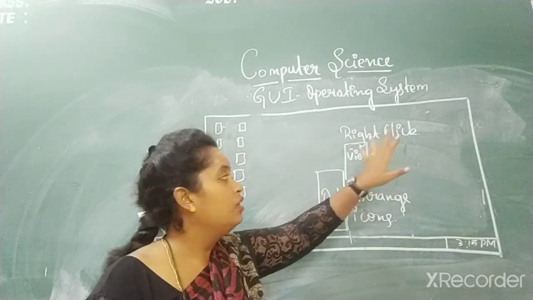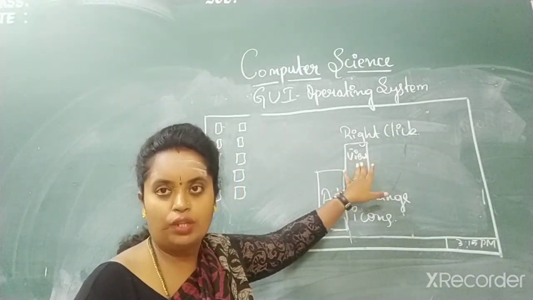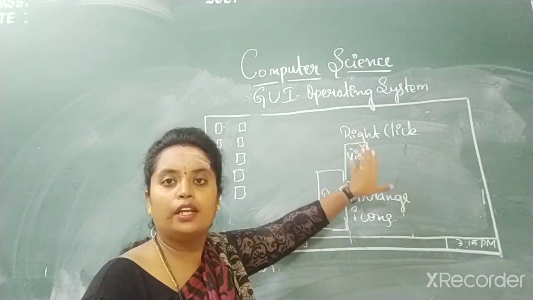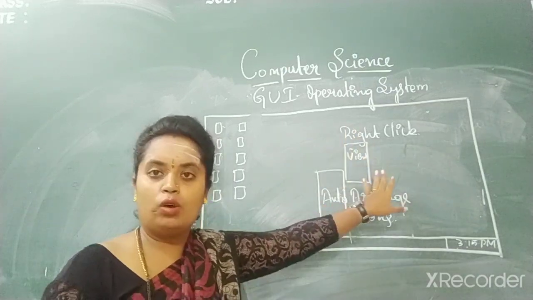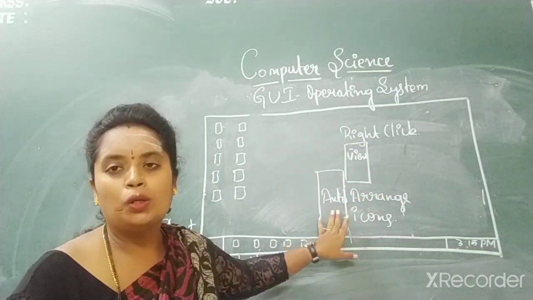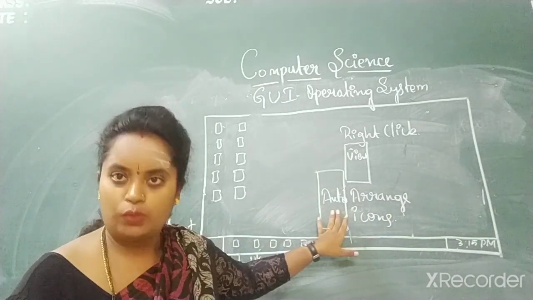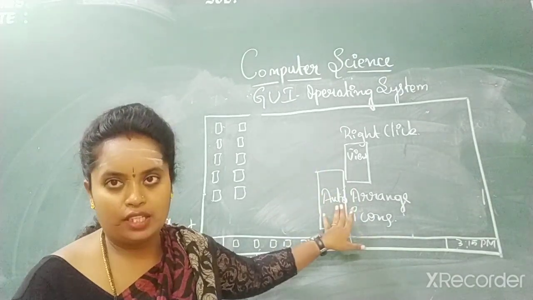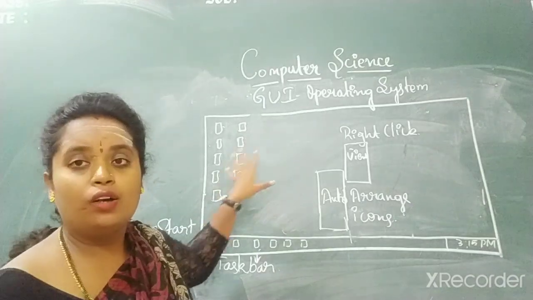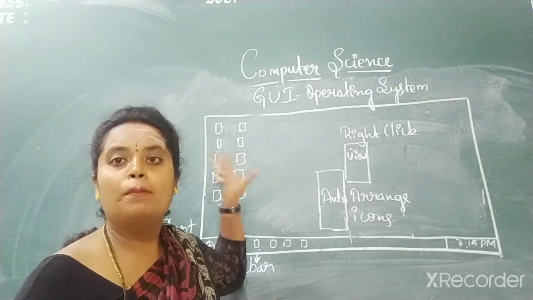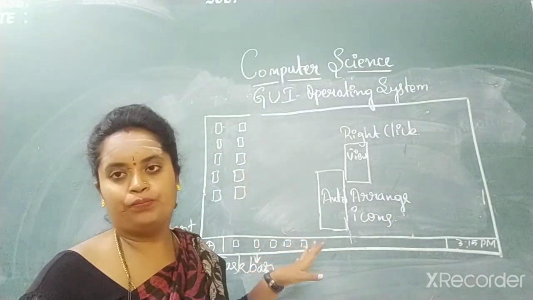Right click, click on view. Okay, right click on the desktop screen, click on view option. Once you click on view option, select the auto arrange icons. Once you click on the auto arrange icons, your scattered or untidy icons will be placed in a proper way.